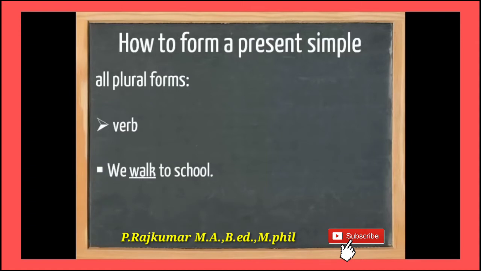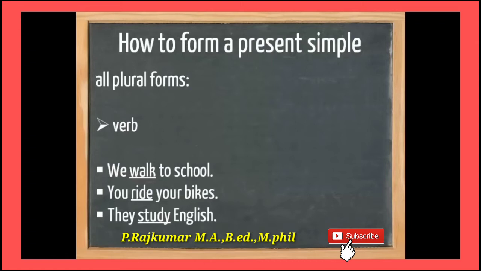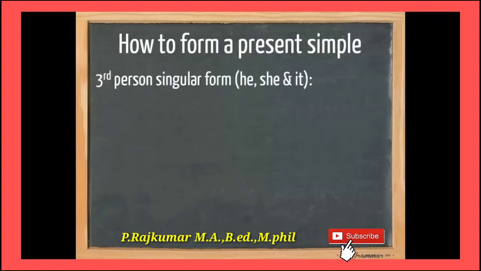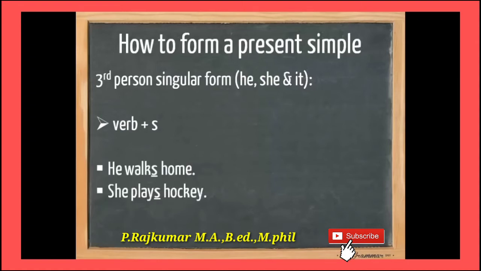Then all plural forms. Verb you see. We walk to school. You ride your bikes. They study English. Study and read, okay, these are the verbs. Then the third person form he, she and it.